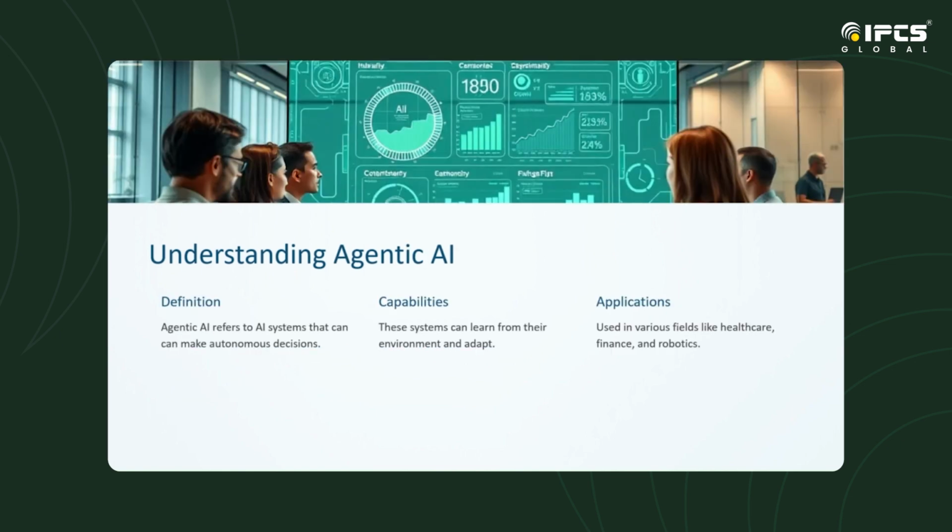Now let's move to agentic AI. Unlike generative AI, agentic AI focuses on autonomous decision making, learning from its environment, and adapting in real time. So this system can learn from its environment and adapt, which means that in an environment, the system will sense data through sensors and make a decision or an action in the environment through actuators.